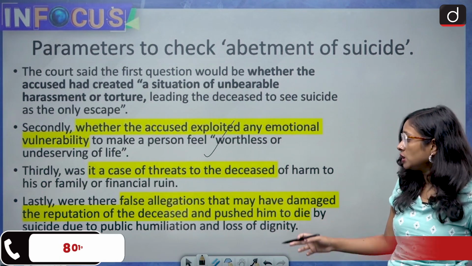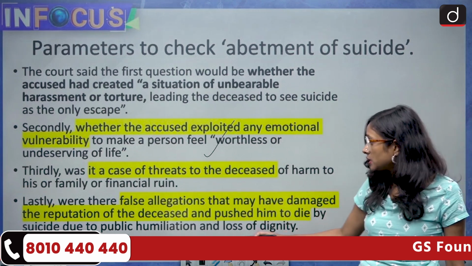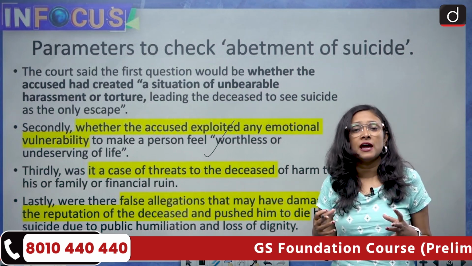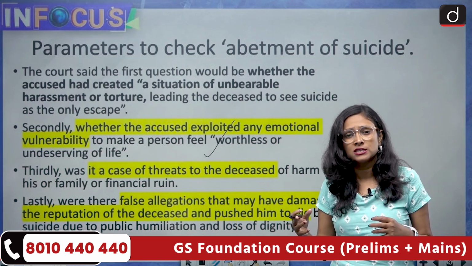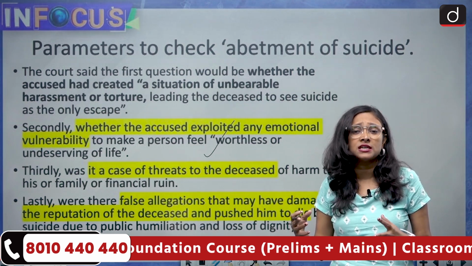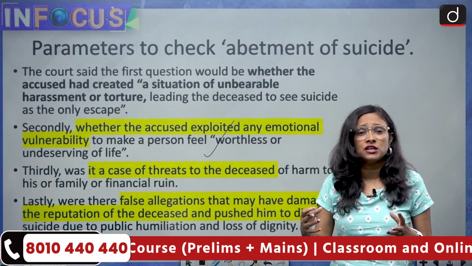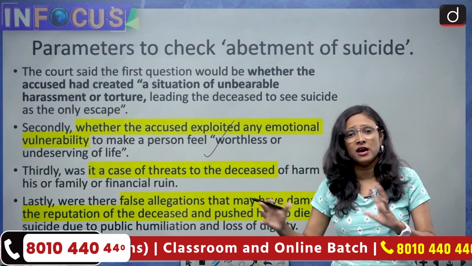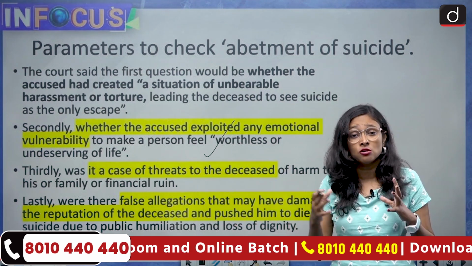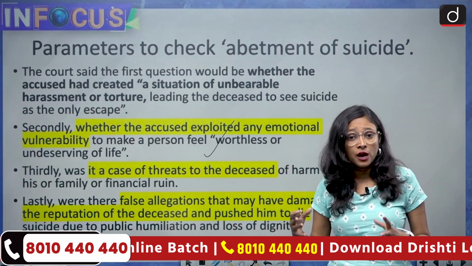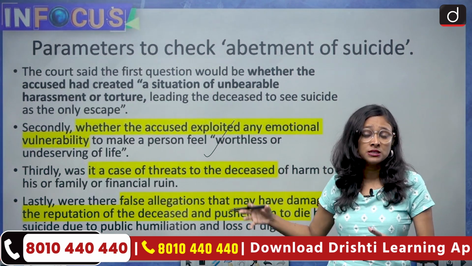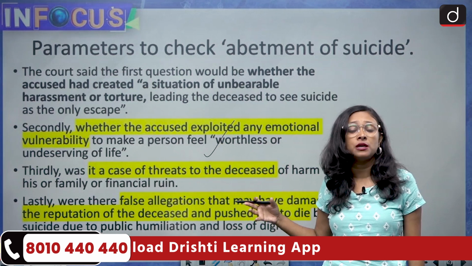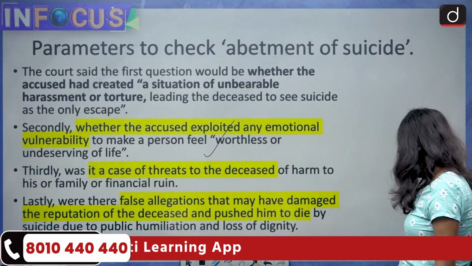Now we'll come to the last one: false allegations that may have damaged the reputation of the deceased and pushed him to die by suicide. In many cases, people face false rape cases, false Me Too cases, false corruption cases, and a girl may face a false stigmatized identity that her character is not good. So it can vary from person to person. In that case also, there is a case of abetment of suicide. So these are the 4 parameters. If these 4 parameters are applied, then there can be a case of abetment of suicide.